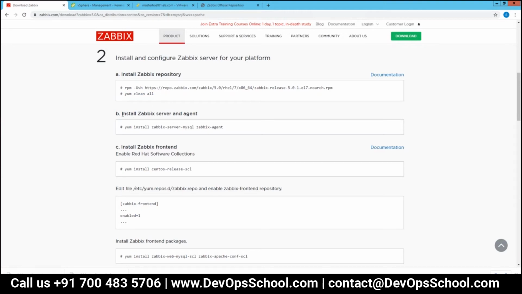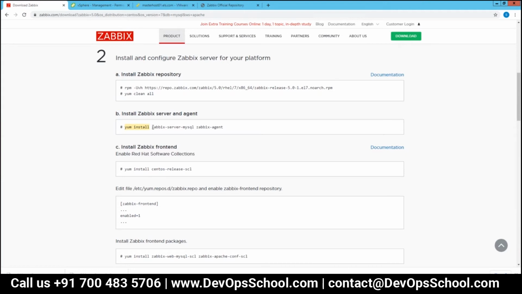So after that, you need to follow step 2, which is there. Install Zabbix server and agent. In CentOS, the yum command is used. For installing any package, you will write yum install, then the name of the particular service you want to install.